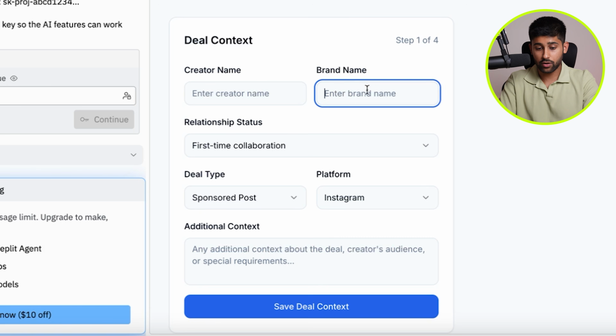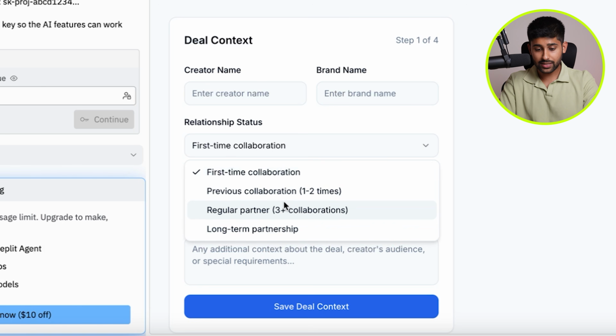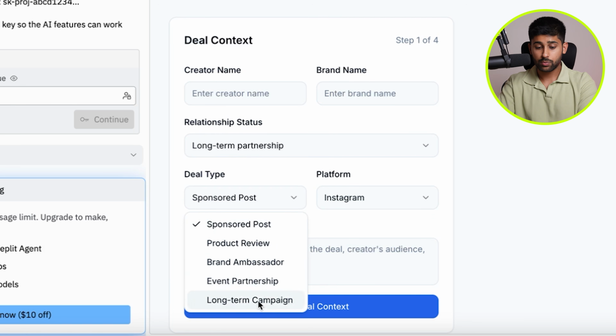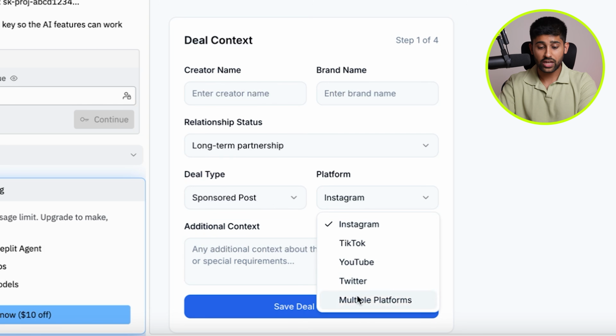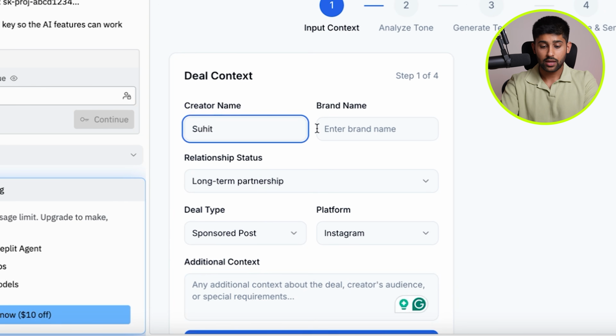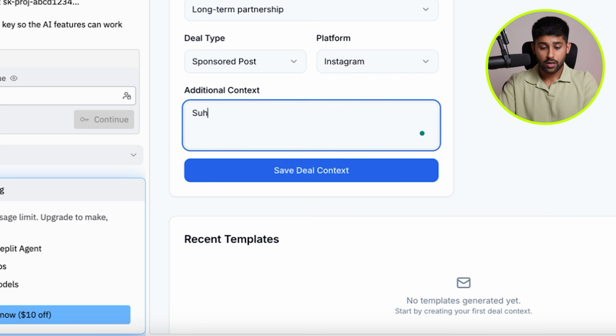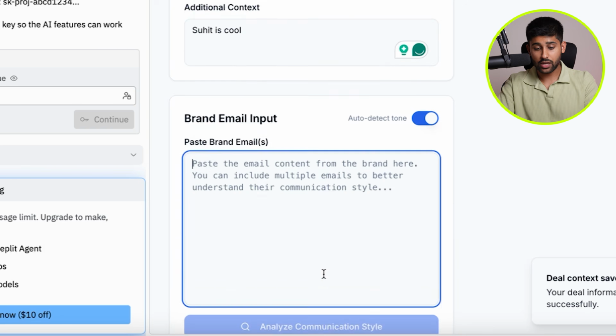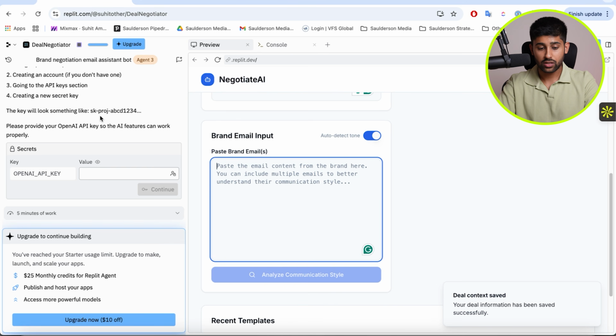So I can put a creator name, the brand name, the status, which again, these are all tabs that the agent has just created for me because it acts autonomously and it thinks about my needs. So I could say it's a longer term partnership. What is the sponsorship deal type? And I can go and change these up. And what is the platform and any additional context? So I could say it's Suhit, working with Suhit, and Suhit is cool. And I can save that deal context so then it can learn from itself. And then I can go ahead and post the brand's email.